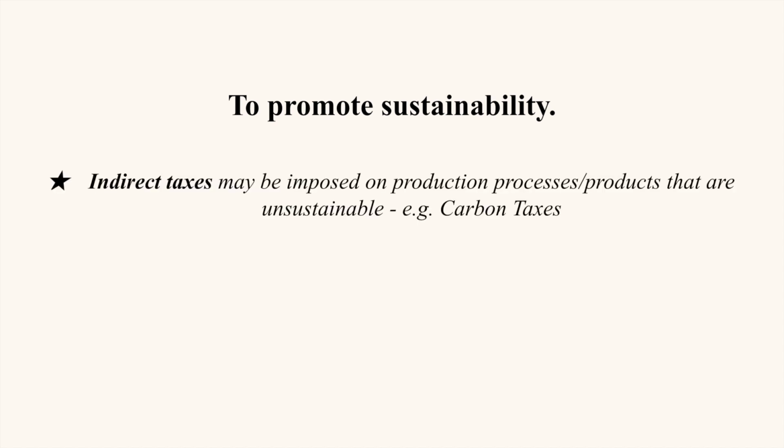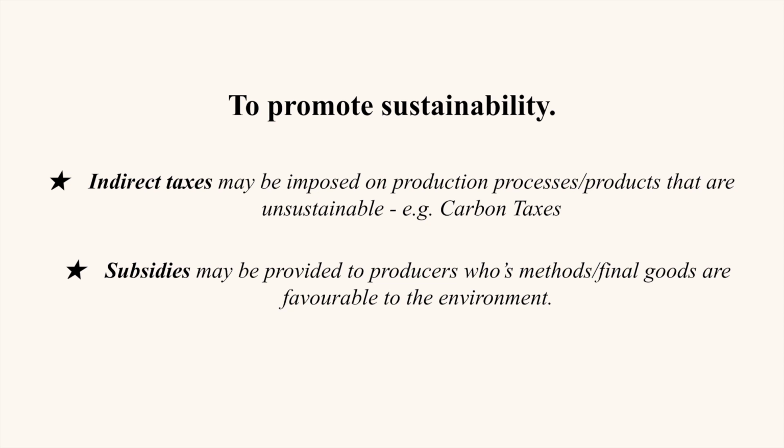The first one is indirect taxes. They may be imposed on production processes or products that threaten sustainability. Taxes such as carbon taxes, which raise the cost of production, may encourage firms to produce using more sustainable practices. And the second example is subsidies. Subsidies may be given to producers whose production methods or final goods are more favorable to the environment.